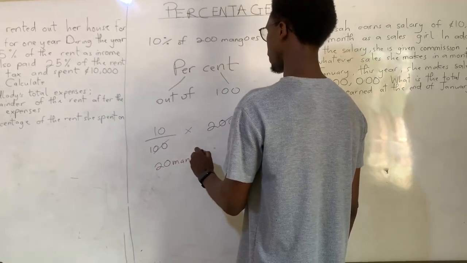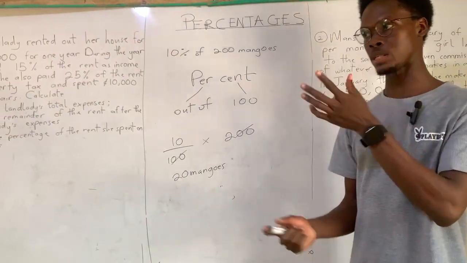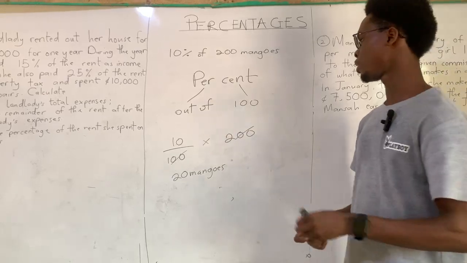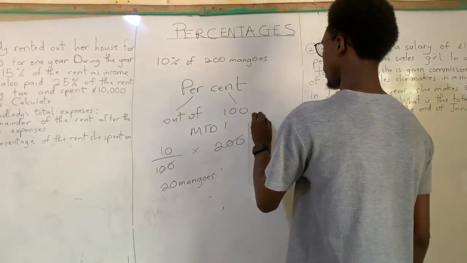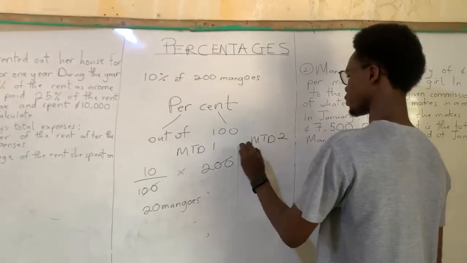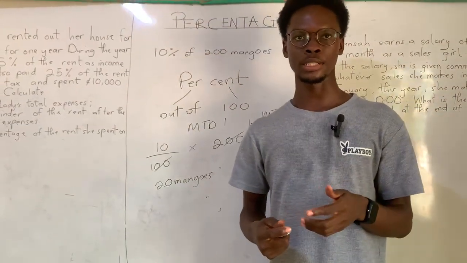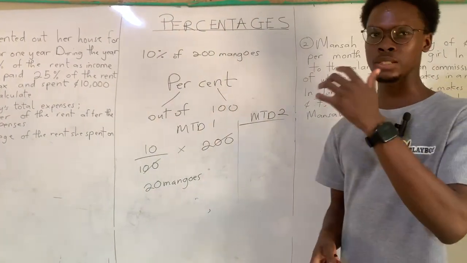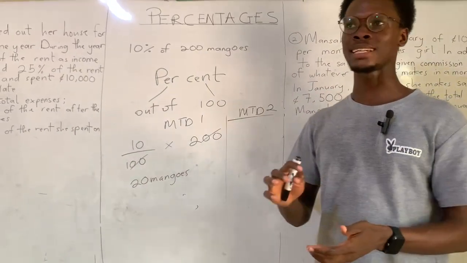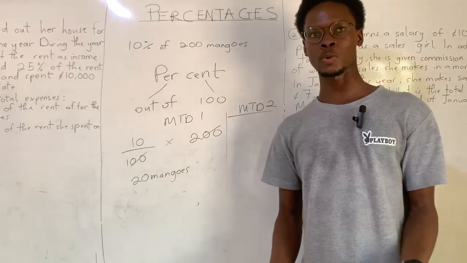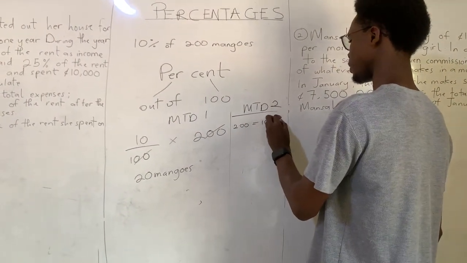So if I'm sharing the mangoes, each person is going to get 20 mangoes if I use 10% of 200 mangoes. Right? Also, there is another method to solve it. So think of this as method 1. Now let's go to method 2. Now, as I said earlier, if you are quantifying, you can think of the maximum quantity as 100%. What do I mean by this? 200 mangoes is the most I have in my basket, right? So that would be 100%. So 200 is 100%.